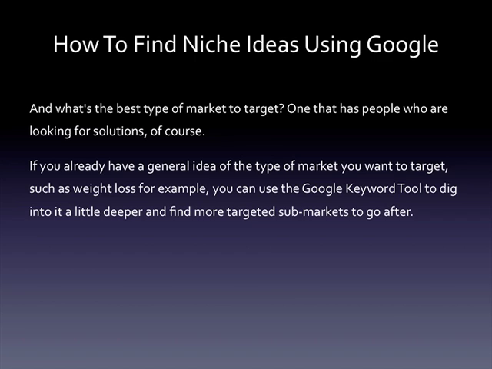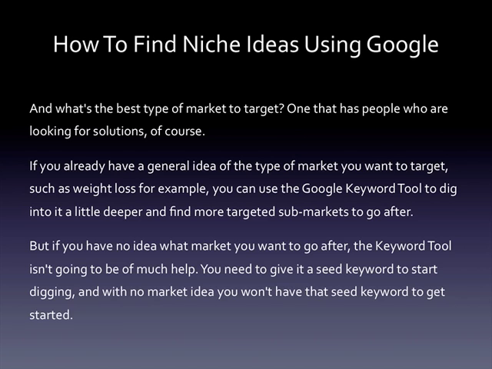If you already have a general idea of the type of market you want to target, such as weight loss for example, you can use the Google Keyword tool to dig into it a little deeper and find more targeted submarkets to go after. But if you have no idea what market you want to go after, the keyword tool isn't going to be of much help. You need to give it a seed keyword to start digging, and with no market idea, you won't have that seed keyword to get started.